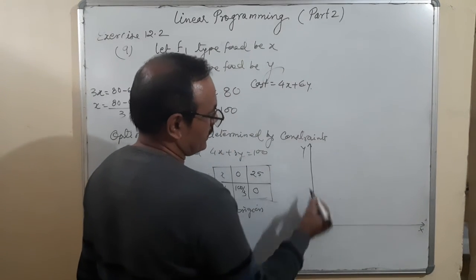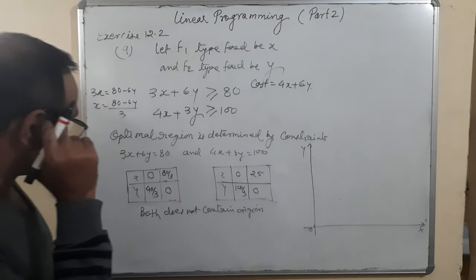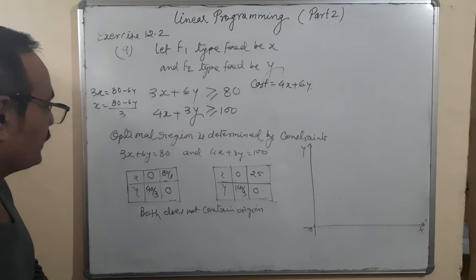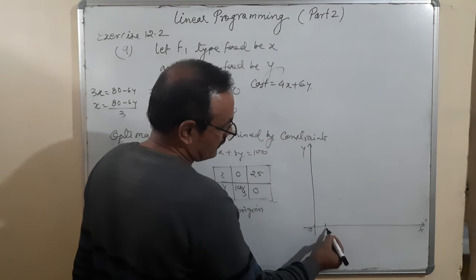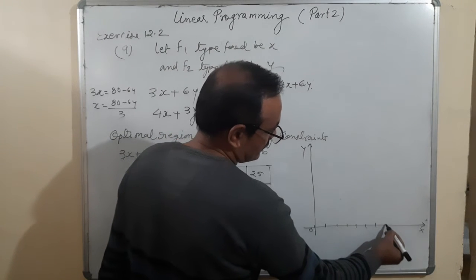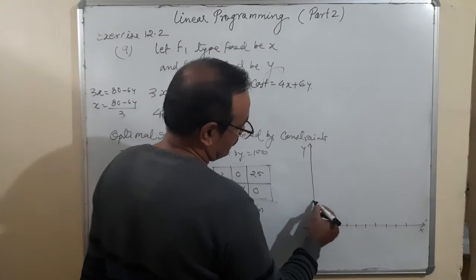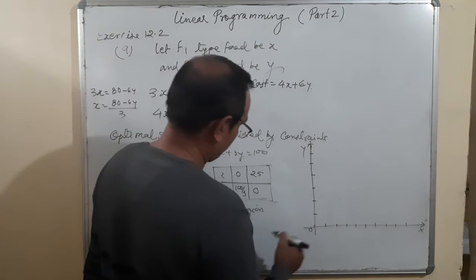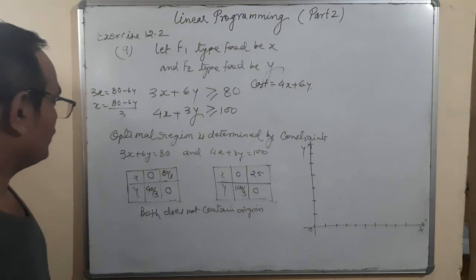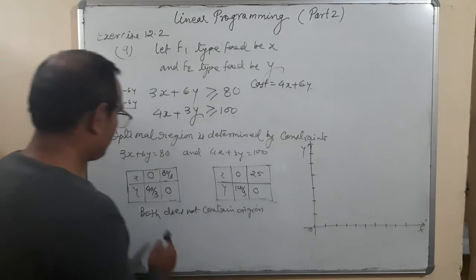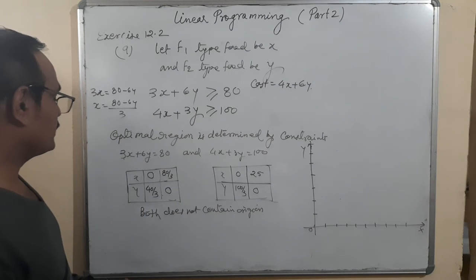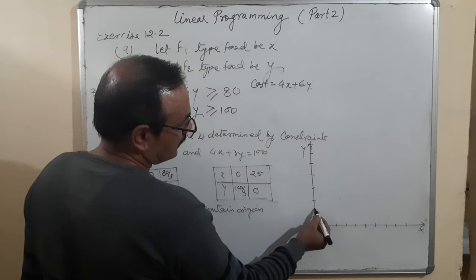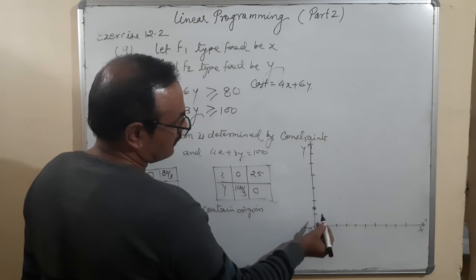X, it is y 0. 80 upon 3, and this is 100 upon 3, that means the scale should be taken as 10, 10, 10, 20, 30, 40, 50, 60, 70, 80, 90, 10, 20, 30, 40, 50, 60, 70. Okay, first one is 0, 40 upon 3, that means it is coming 13. 3 13s are 39, so 13 point something, 15, this is 13. Okay, so what is the meaning?